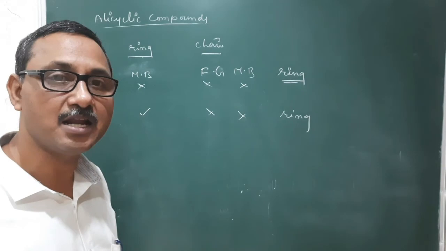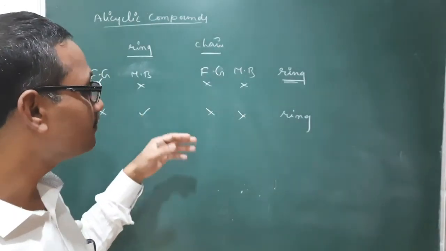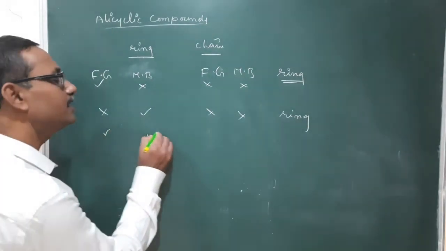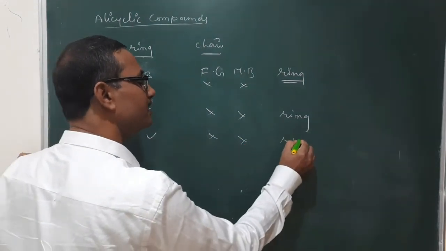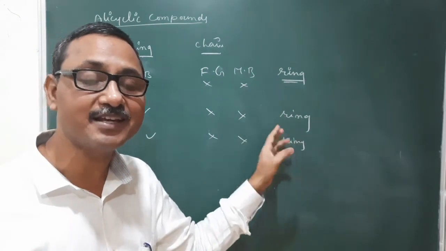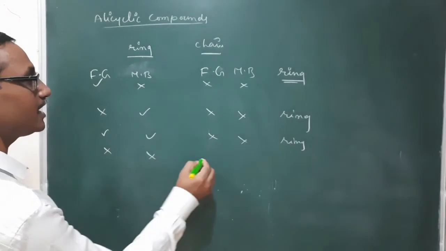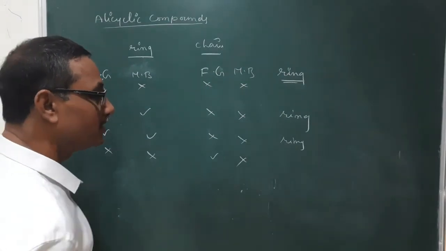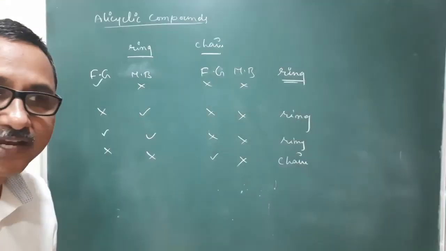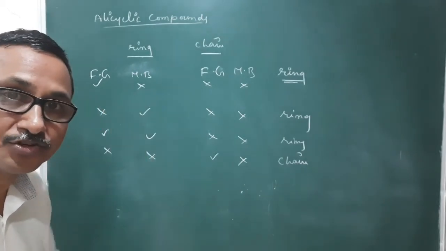We will think about the carbon number of that ring as well as chain. If not, no need to think about that carbon number. Simply based on that, if anyone is there, we will follow. Now both are there, it is not having anything. Now also the ring is deciding the name. Means the name of the compound is a derivative of alicyclic ring only. Now it is not having this one, and it is having a functional group. Now here, a chain: the name of the compound is derived from a carbon chain, irrespective of carbon number. If it is having 2 carbons and the ring consists of 10 carbons, also no issue.